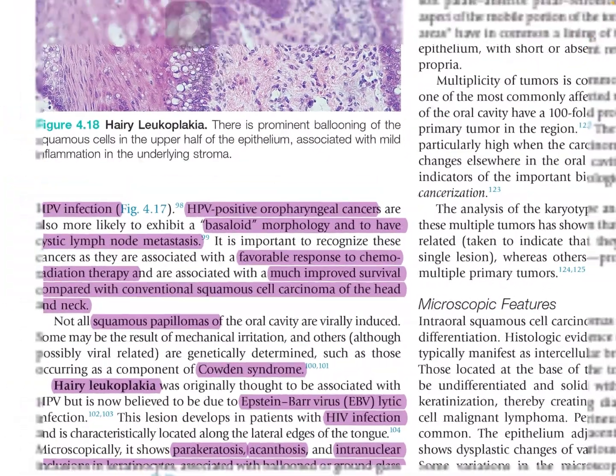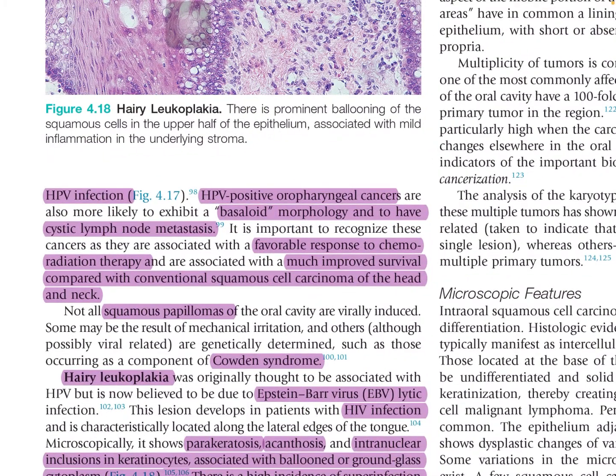HPV positive oropharyngeal cancers are more likely to have a basaloid morphology as shown in the figure, and they have cystic lymph node metastasis. They have a favorable response to chemotherapy and chemoradiation, both respond well. There is much improved survival compared to conventional squamous cell carcinoma of the head and neck, even though it looks poorly differentiated, but it is more favorable.